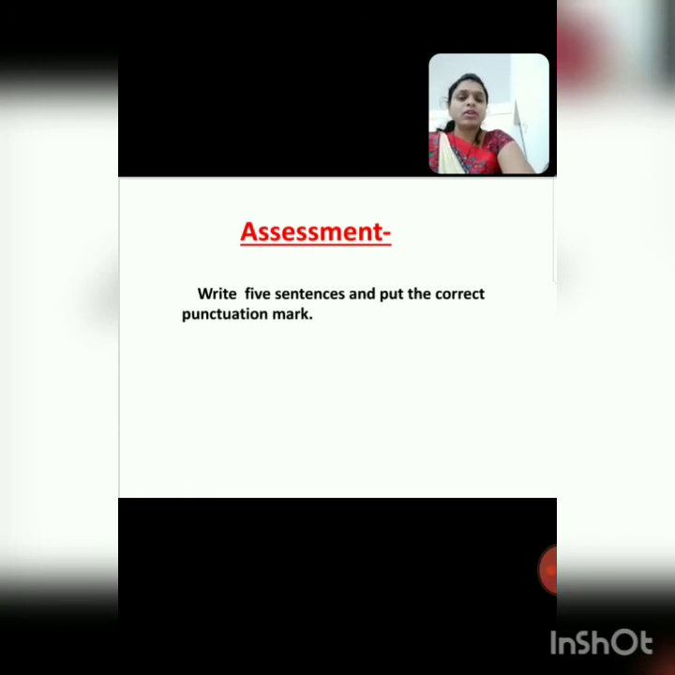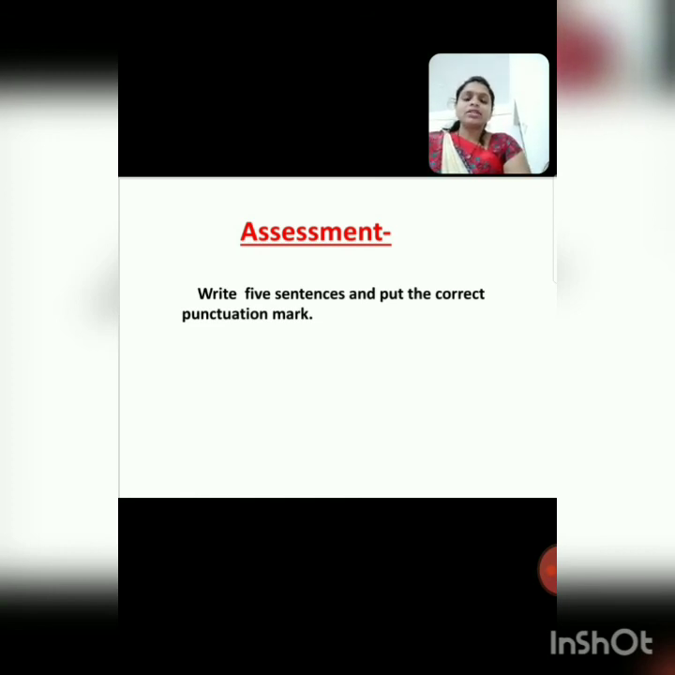For example, what is your name? Where do you live? These are questioning words: what, where. So we have to put a question mark like this. Next, I live in Satara. This is what? A common sentence. So which punctuation mark do we have to write? Full stop. Like this. Everyone write down 5 sentences and put the correct punctuation marks.